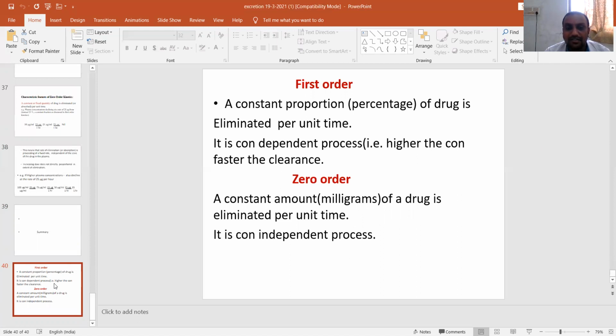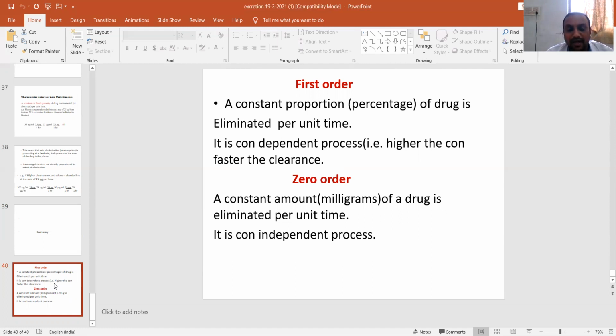So there are major routes of drug elimination. Kidney is the major route of drug elimination, and the minor routes include saliva, skin, and hair. The kidney as well as biliary are the major routes of drug excretion.